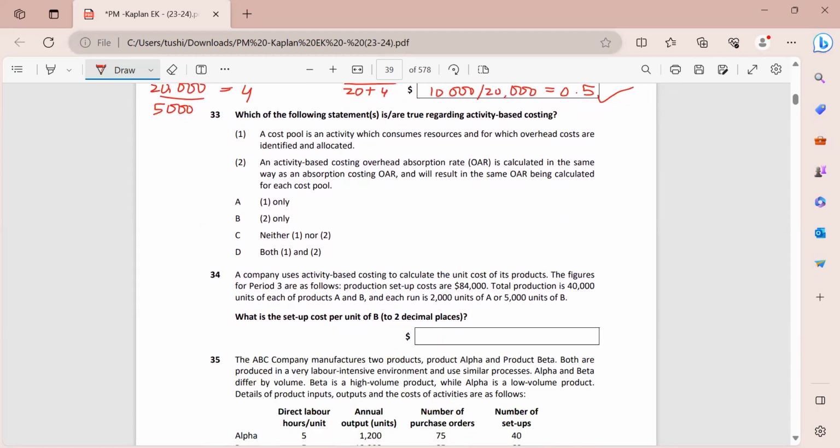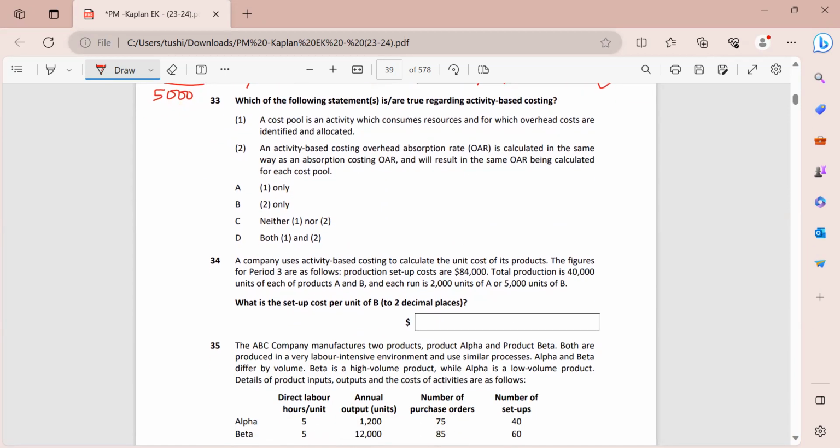Moving on, which of the following statements is or are true regarding activity-based costing? A cost pool is an activity which consumes resources and for which overhead costs are identified and allocated. This is, in fact, the definition of a cost pool.